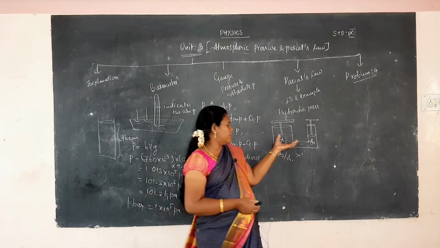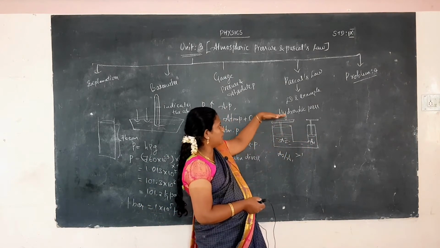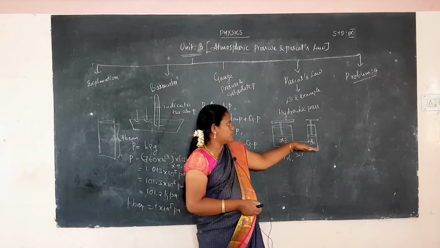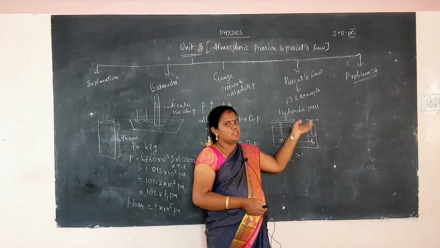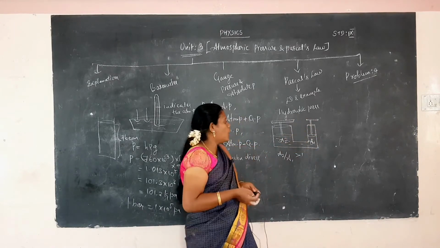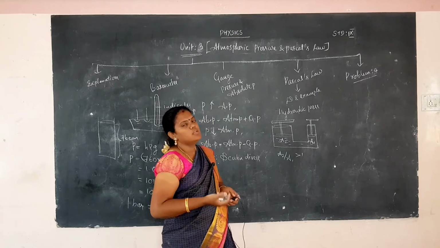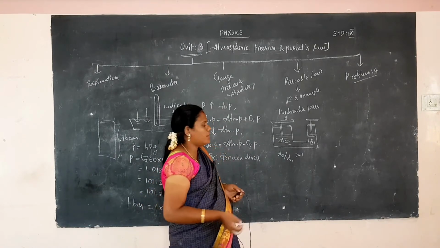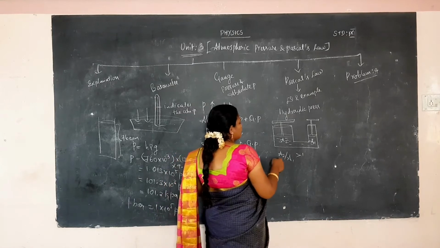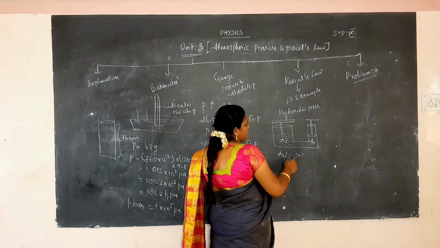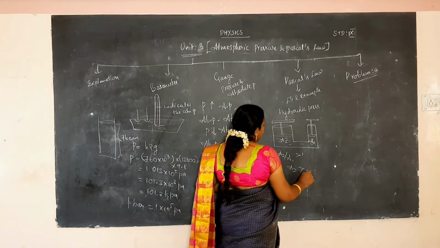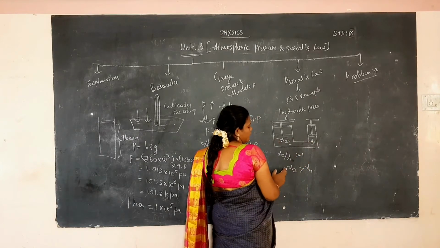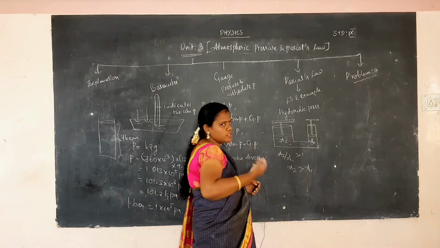When the vehicle is placed here, it gives a force on the piston and it moves. The water rushes to the other side, and the piston on the other side moves. How do we calculate the force applied by an object kept on one side? We have to consider that A2 by A1 is greater than 1. That means A2 is greater than A1. We have to consider that.